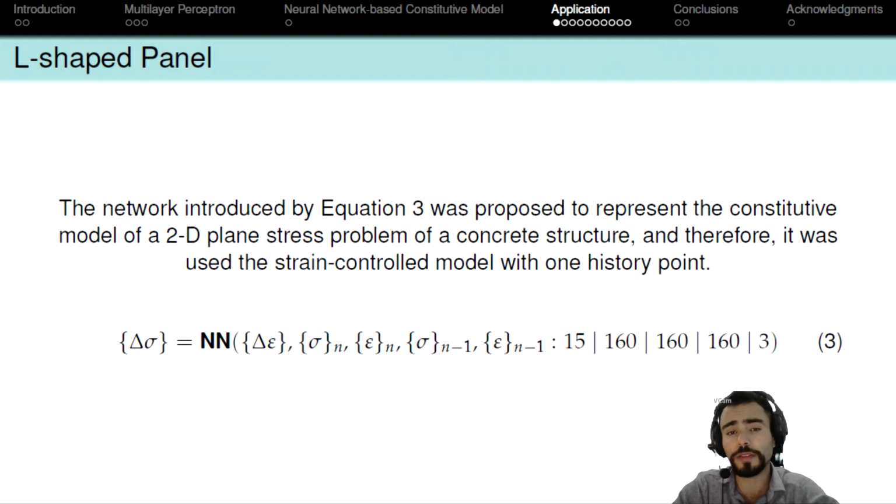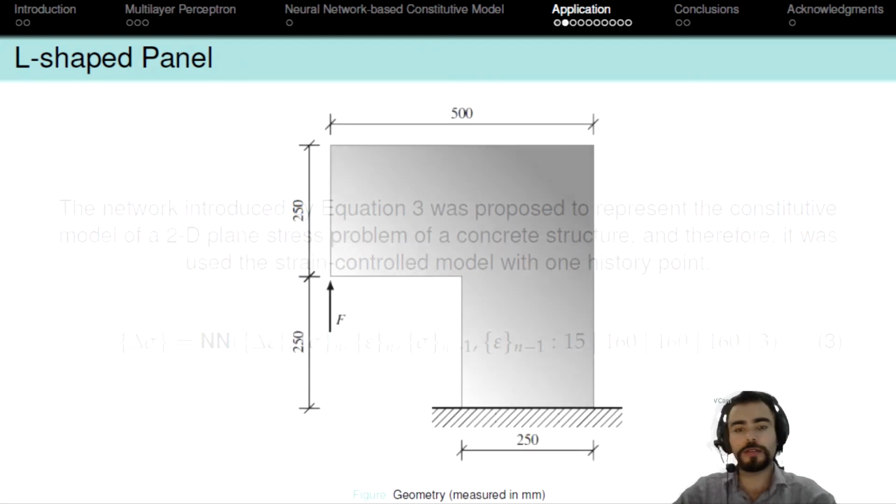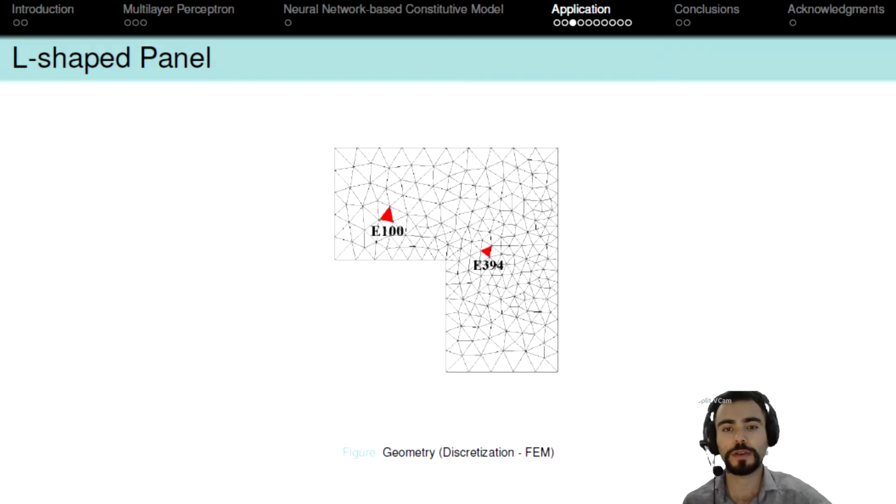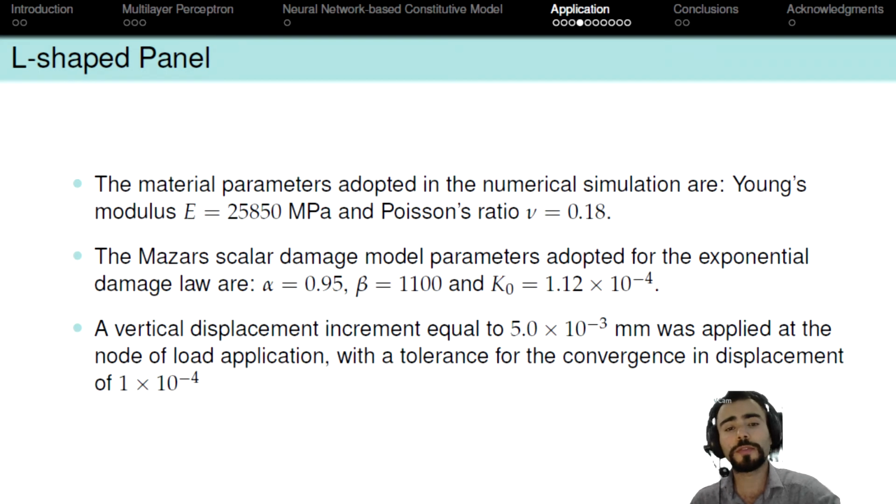The network presented by equation 3 was proposed to represent the constitutive model of a plane stress state problem of a concrete structure. First, a nonlinear finite element analysis of an L-shaped panel with a thickness of 100 mm and a vertical load of 7 kN was performed, as shown in the figure above. Then the model was discretized as shown in the following figure. To solve the system of nonlinear equations, the Newton-Raphson process with the direct displacement control method and the Mazars scalar damage model were used for the parameters shown above.